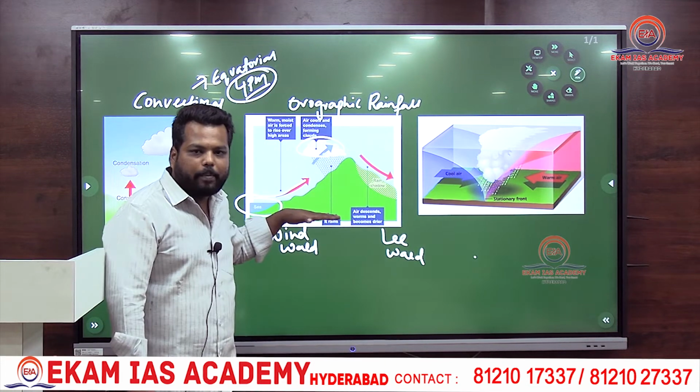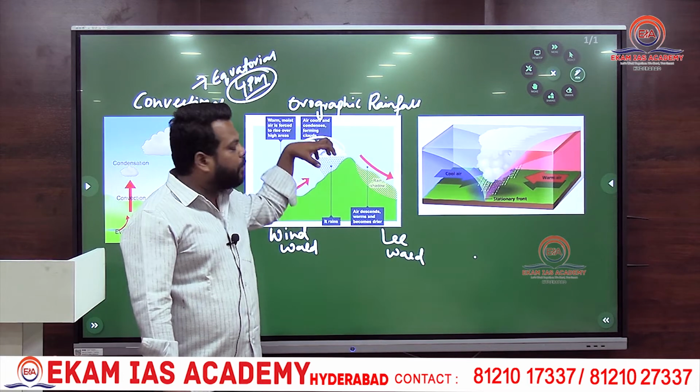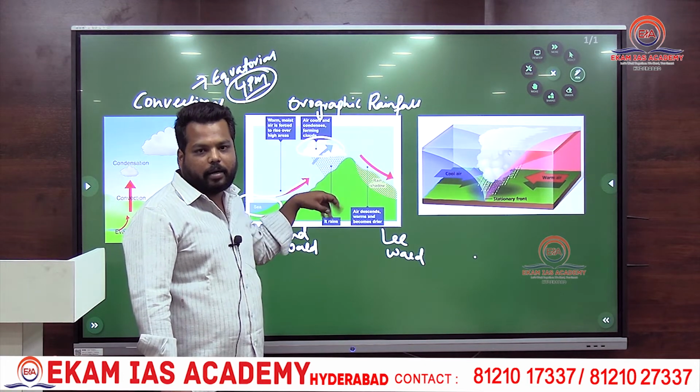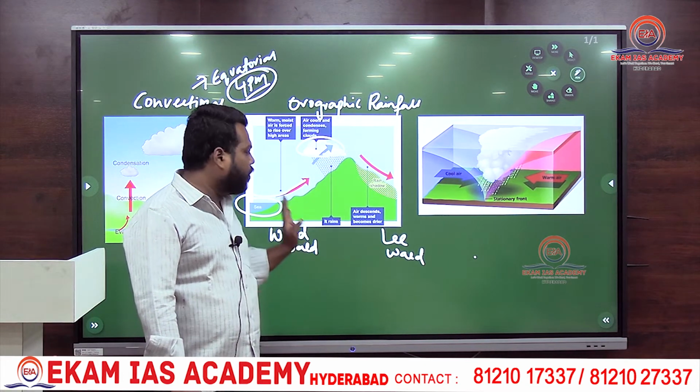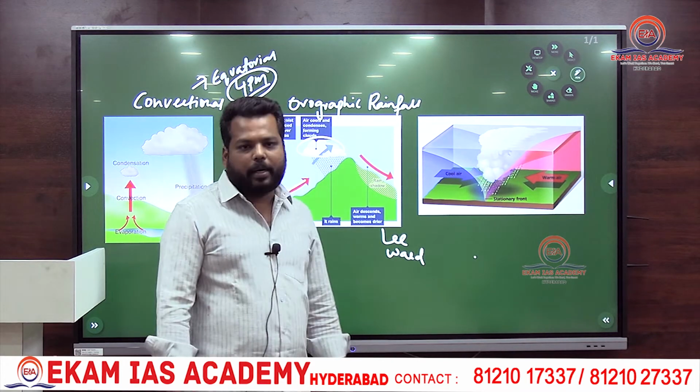So the wind will come, because of the orographic obstruction it rises, and under the cooling process it creates cloud and it creates precipitation on the windward side location. Very, very important. Please do remember this particular point.